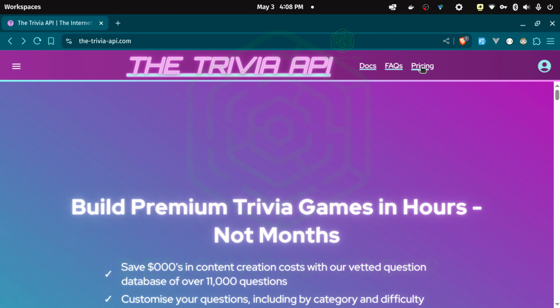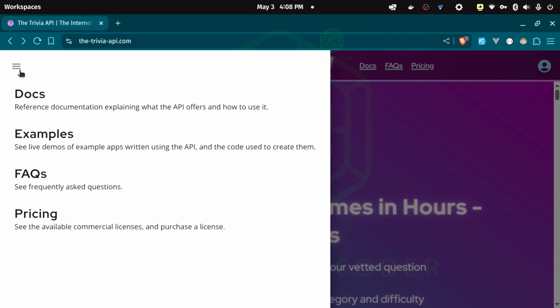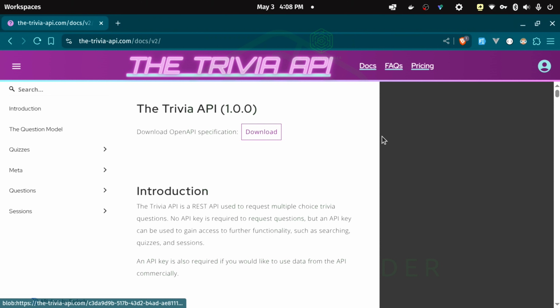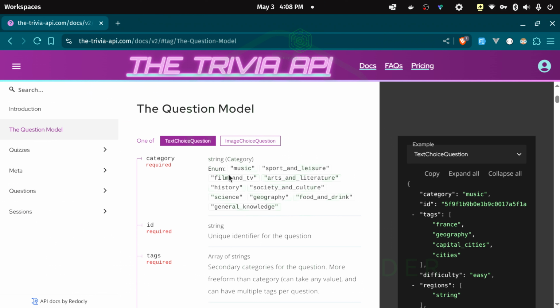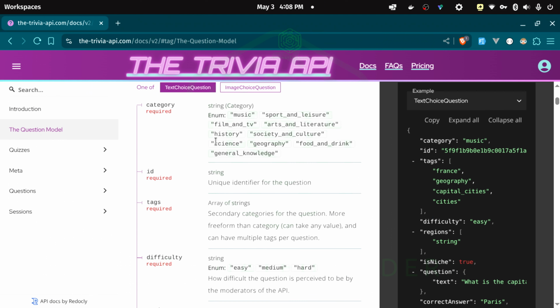So the facts are pretty much the same. Pricing is pretty much the same. If you want to take a look at the docs, you can do that as well. They show you what kind of categories they have available, which you can change here, and you would just basically add it to whatever your Axios call or your fetch request is.